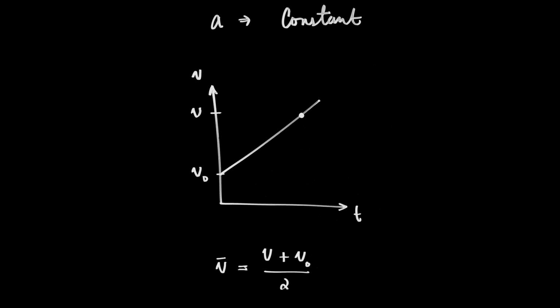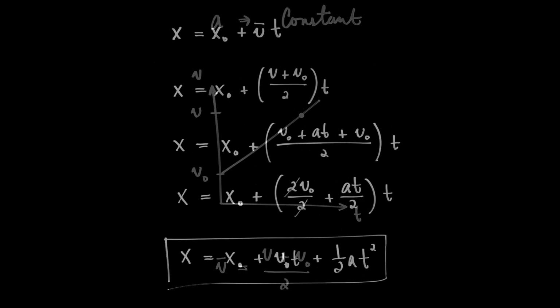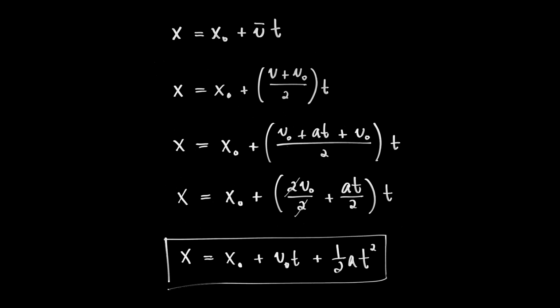So I'm cheating a little bit. I'm making an assumption. I'm limiting the physics that I can describe, but I'm doing that because we don't want to rush into crazy sophisticated math. So here I go. My goal is to create 2 new equations that'll be useful for solving problems. I'm going to begin with the equation that is ultimately going to be replaced. x is equal to x0 plus v average times t.